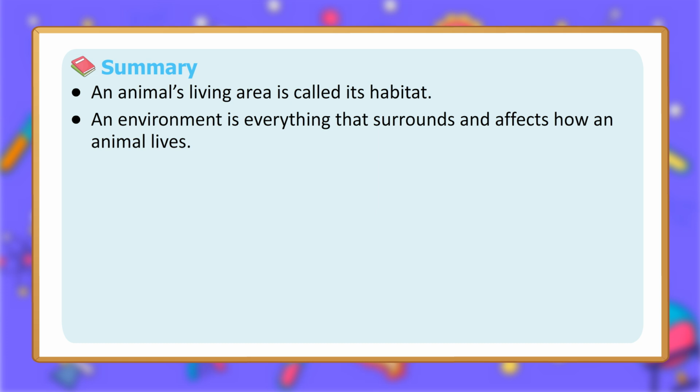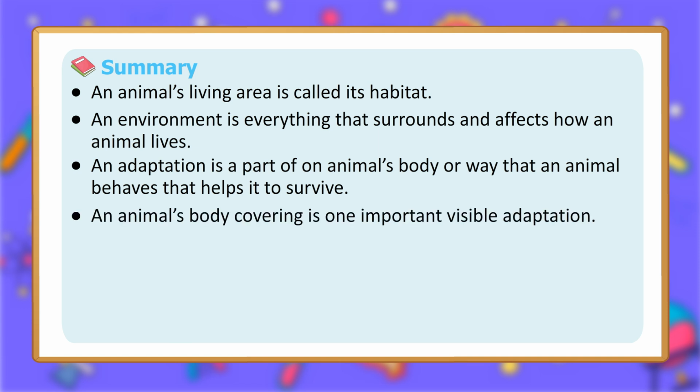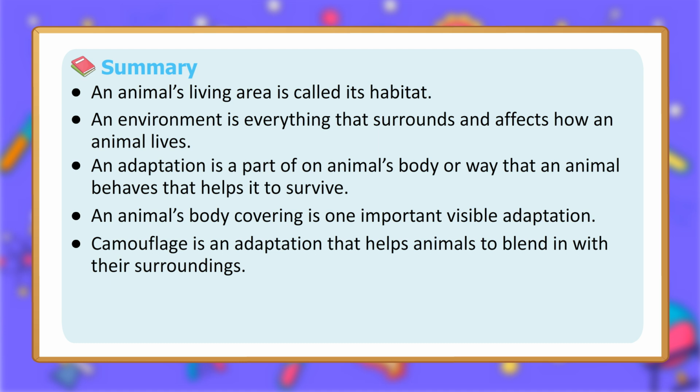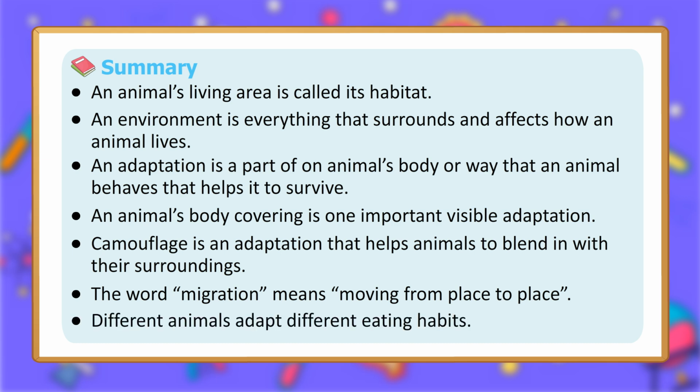Summary. An animal's living area is called its habitat. An environment is everything that surrounds and affects how an animal lives. An adaptation is a part of an animal's body or a way that an animal behaves that helps it to survive. An animal's body covering is one important visible adaptation. Camouflage is an adaptation that helps animals to blend in with their surroundings. The word migration means moving from place to place. Different animals adapt different eating habits.